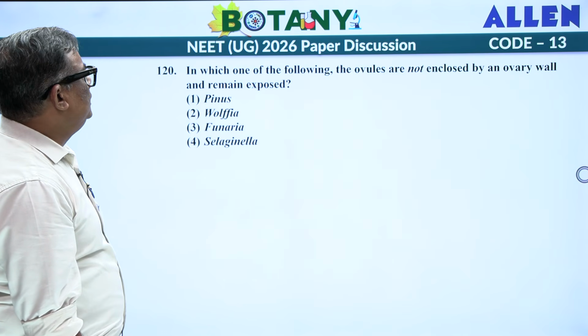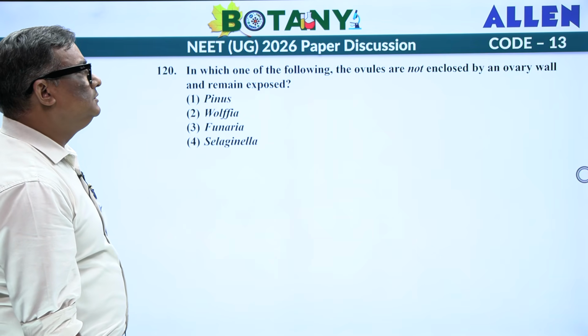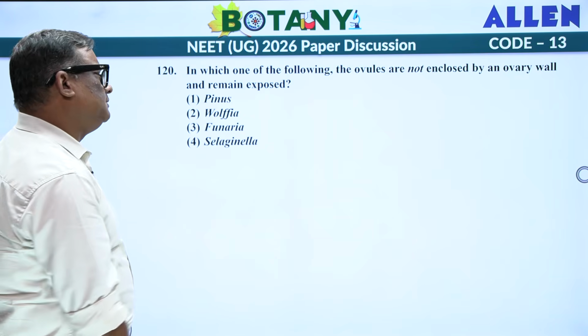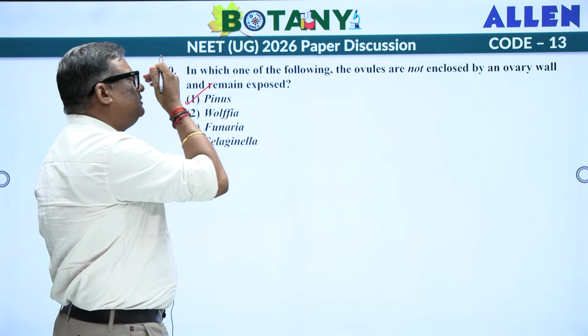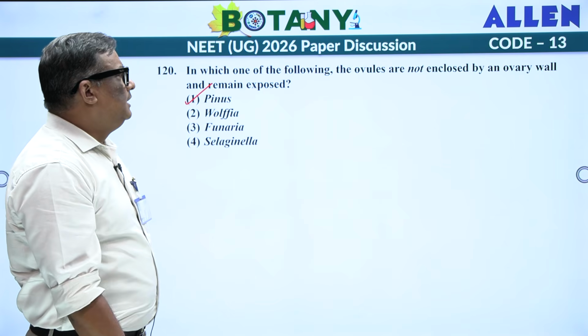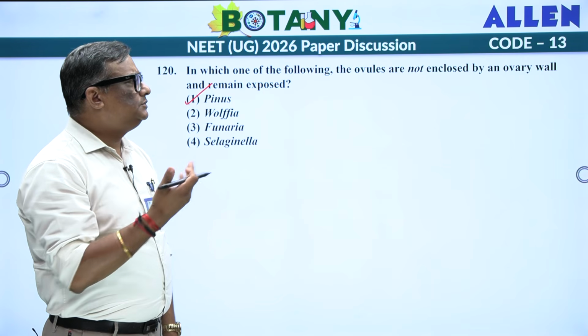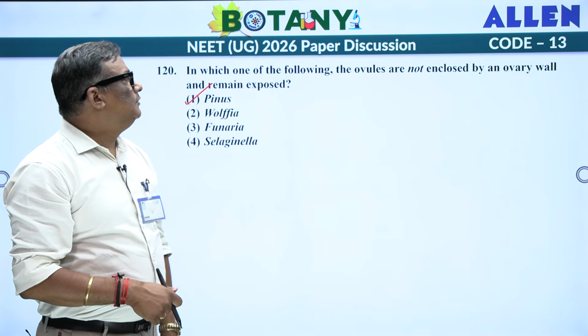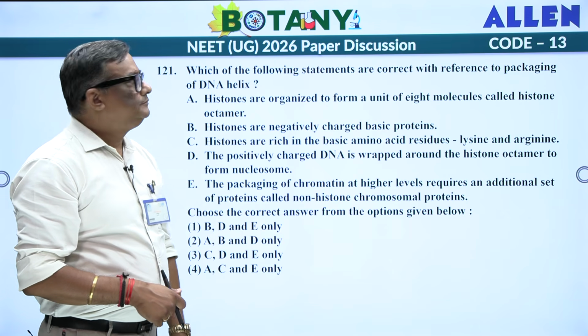In which of the following are the ovules not enclosed by an ovary wall and remain exposed? It is Pinus. It is a 100% factual piece of information. And Pinus is basically a gymnosperm, so not enclosed by an ovary wall and remain exposed.